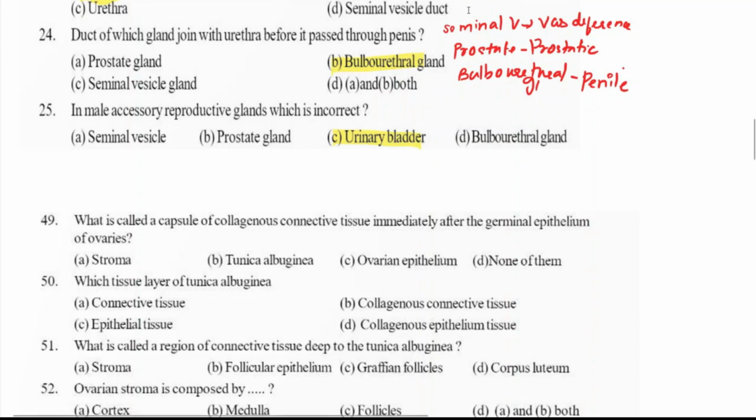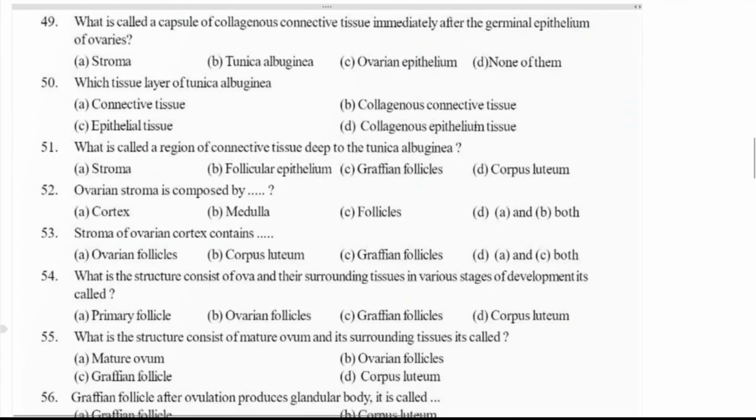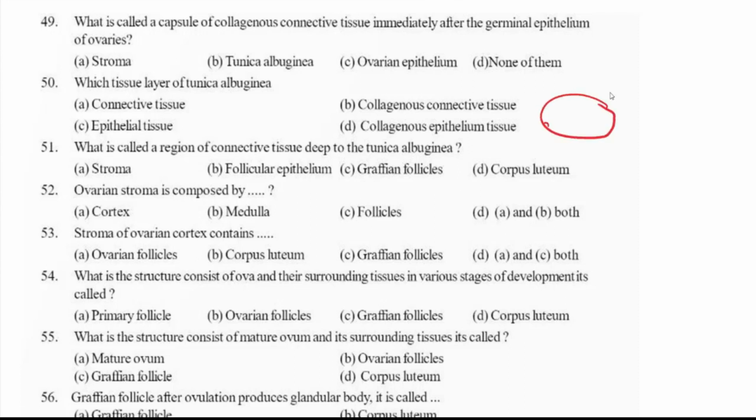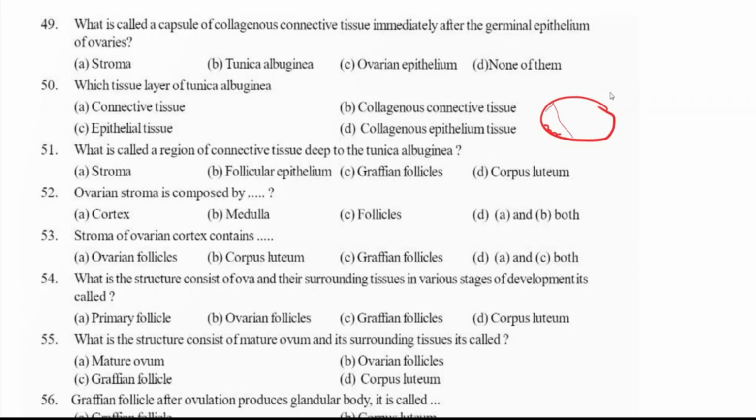Okay, now next question. What is called a capsule of collagenous connective tissue immediately after the germinal epithelium of ovary, right? We'll just draw the outline of ovary. This is the ovary, which is lined by the germinal epithelium. And immediately after the germinal epithelium, there is a connective tissue condensed to form what? This connective tissue condensation is called as tunica albuginea.